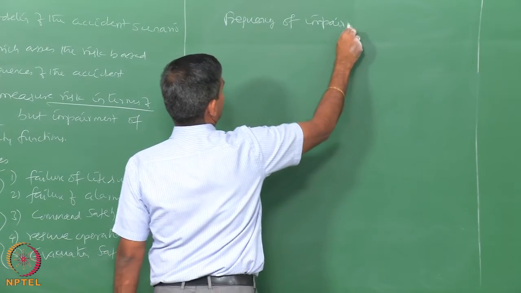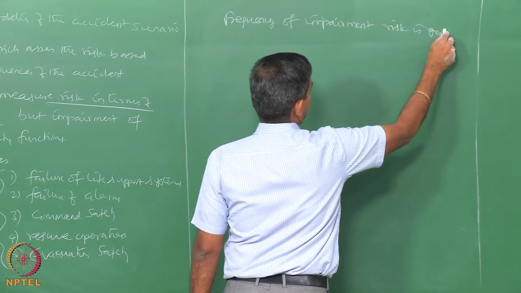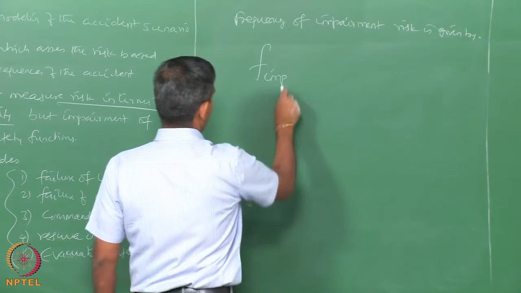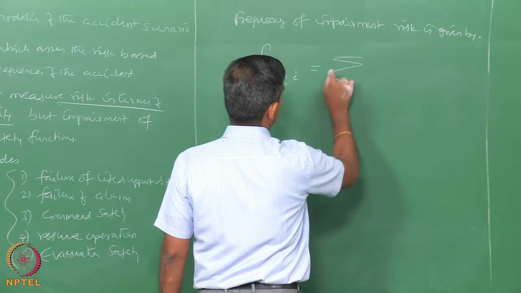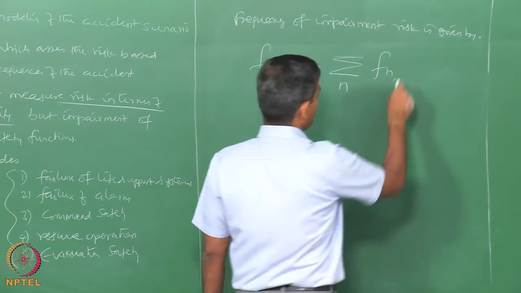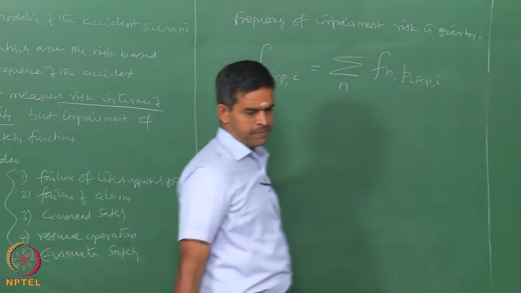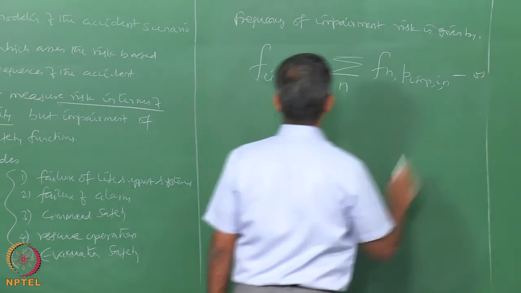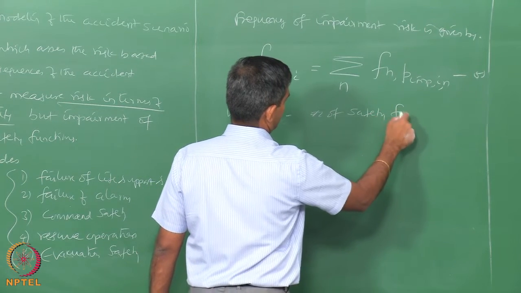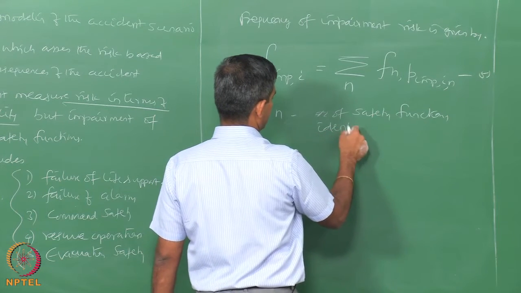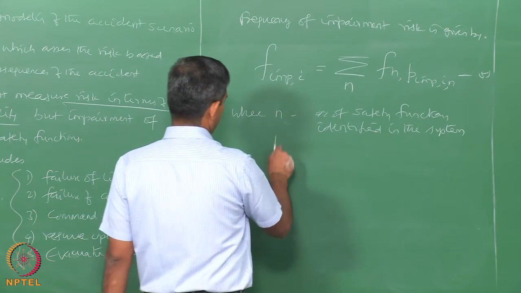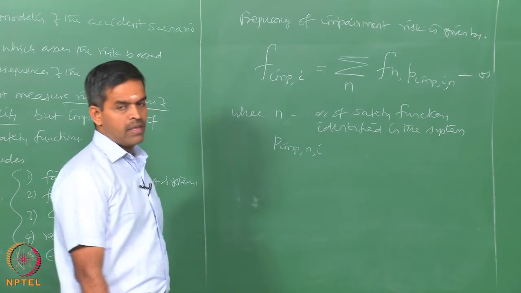Frequency of impairment risk is given by summation over n safety functions of Fn times P impairment I,n, equation 5, where n is the number of safety functions identified in the given system and P impairment I,n is the probability of impairment scenario.